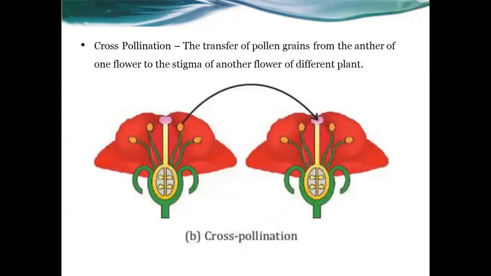Next is cross-pollination. The word crossing shows the meaning: different plants are involved in this process. It is the transfer of pollen grains from the anther of one flower to the stigma of another flower of a different plant. This is the difference between the definitions of self-pollination and cross-pollination.